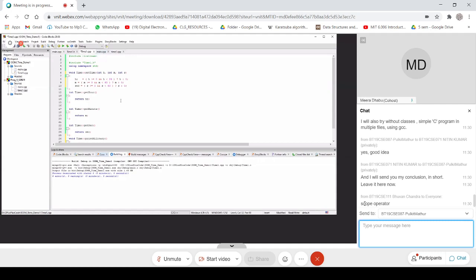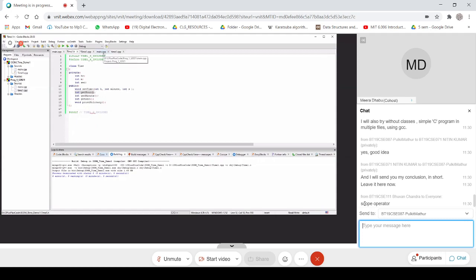This is a better logic, that's all. But I need to change the name of the formal argument here then. You have to be careful, right?